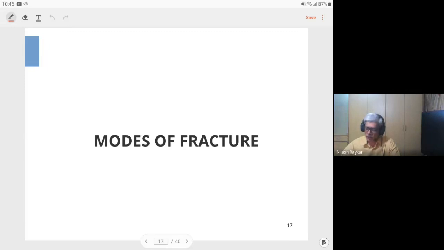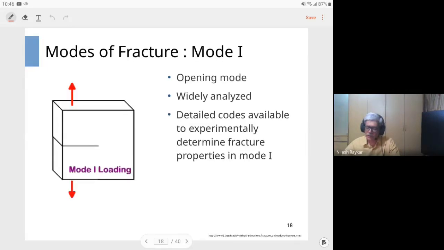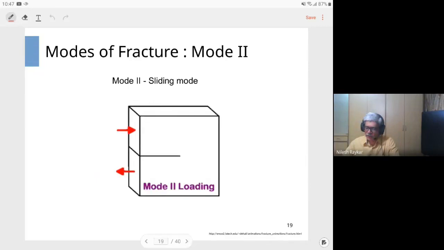So there are three modes. The first mode is known as the opening mode, where the load is perpendicular to the crack face, and the crack face in this case would be as shown by the hatched line here. So this is known as the opening mode. In the opening mode, the crack faces open with respect to each other. If you look at my video, this is the opening mode, where the two crack faces open with respect to each other. In the YouTube video, you can see the animation as well.